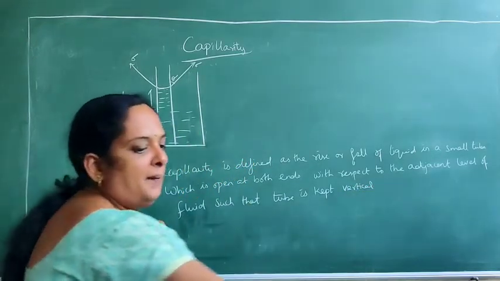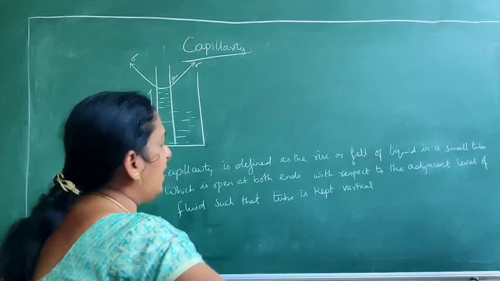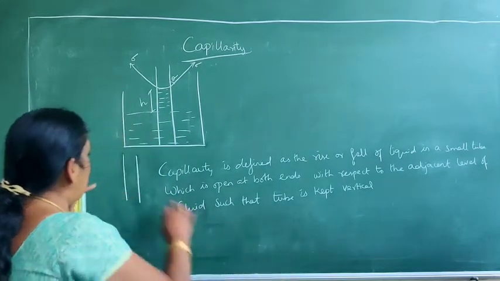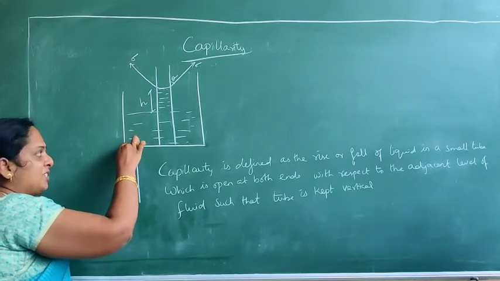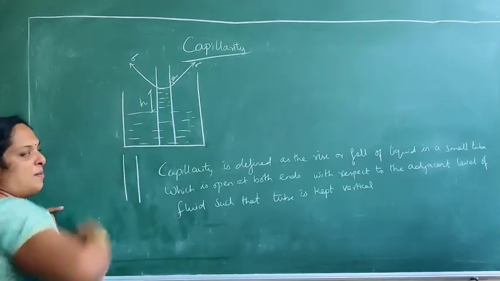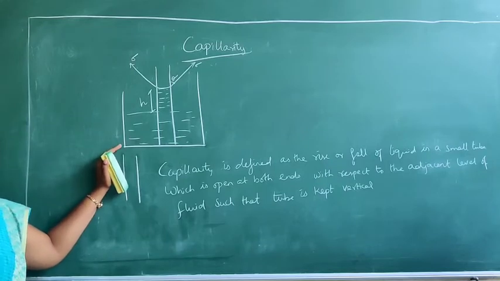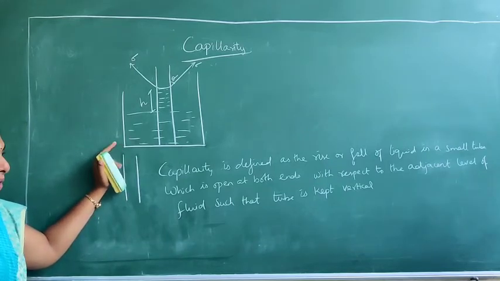So what happens here? The tube is kept vertical and the tube is open at both the ends. What happens when you keep it in the case of water? The water will rise up inside the tube. So that is said to be capillarity rise or capillary rise.